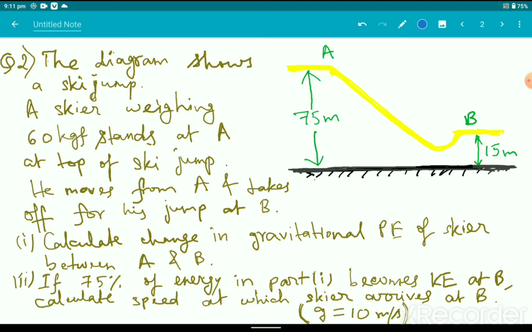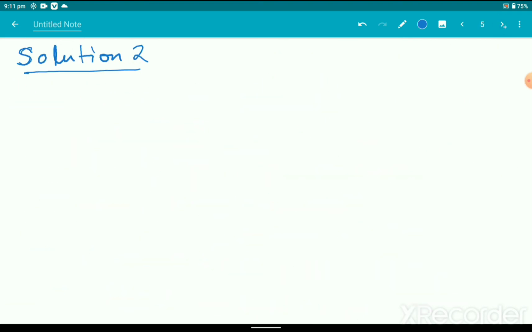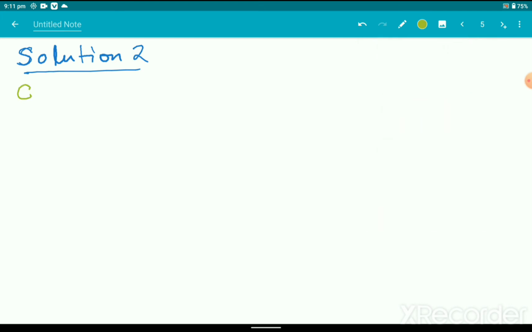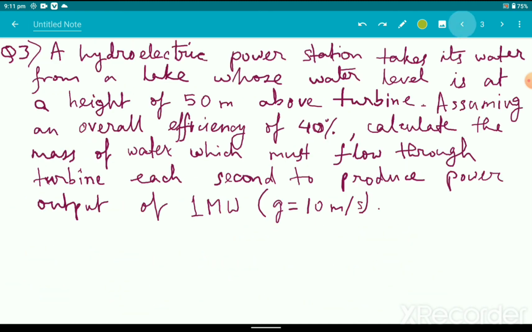Fine. So if you want to calculate the change in potential energy, the height of point A has been given, and the height of point B has been given. So let us consider those to be two heights. Let us write down the given information first. First of all, the weight of the skier is given. What is the weight of the skier? I think it's 60 kg. Yes, it is 60 kg.